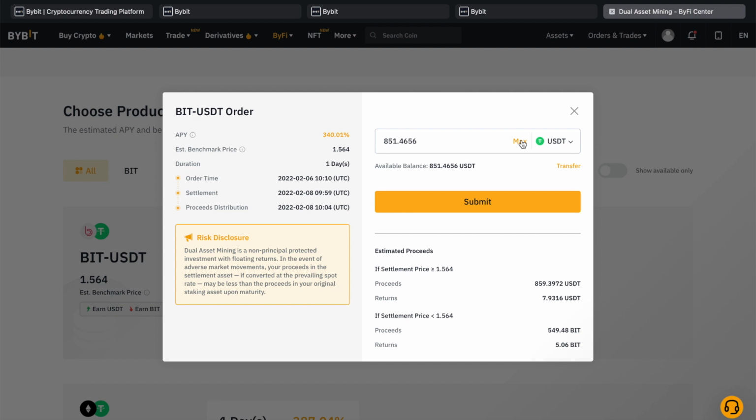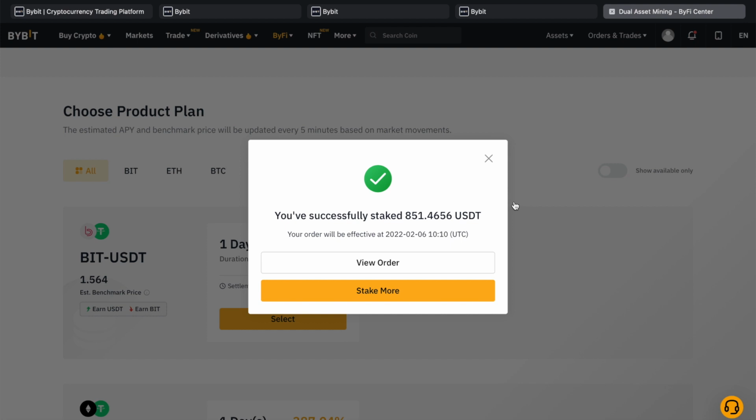I am making a note of that, because if I wanted to estimate a monthly or a yearly income from this activity, I would need to be mindful that I am able to realize the profits only every other day and not every day. The profit from this second time of dual asset mining would be even higher than my first try, since the APY percent is now higher, it is 340%, and also I have a bit more money that I am staking. The yield percentage and the settlement price are both determined by Bybit, via their proprietary algorithm, and are changing each day, and often several times per day.